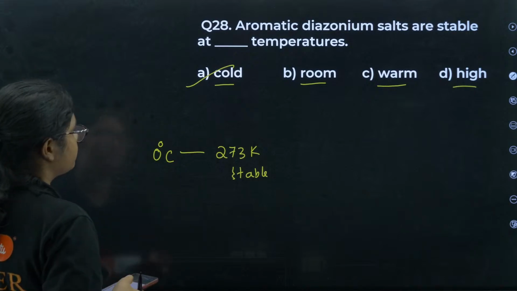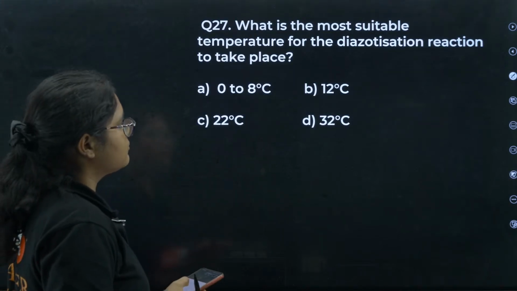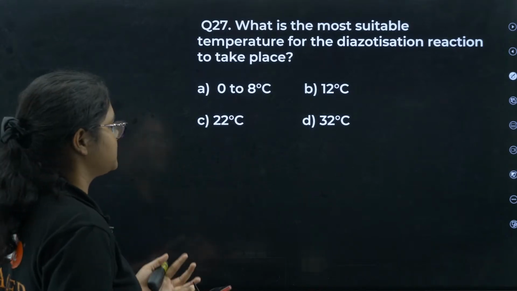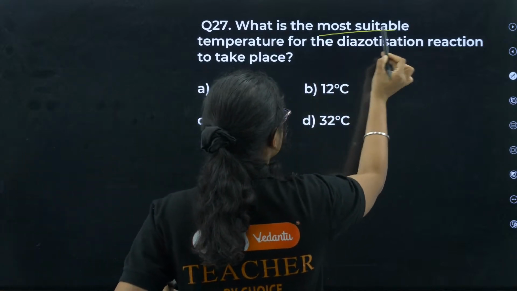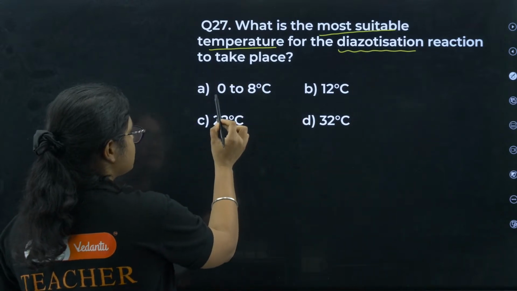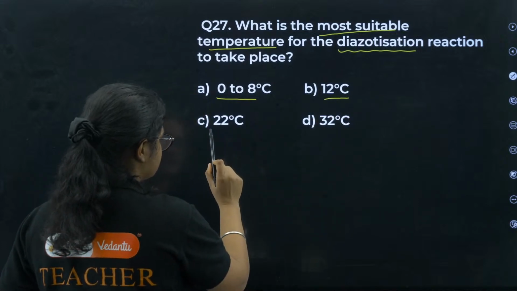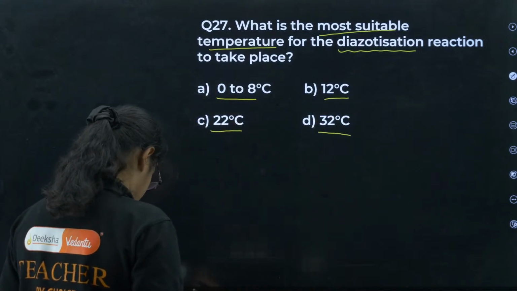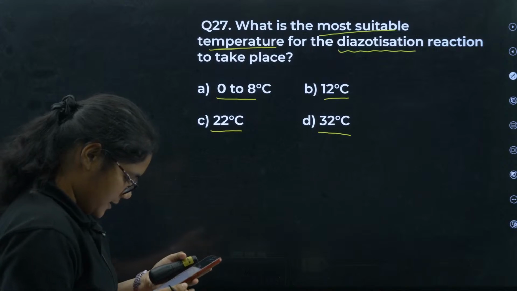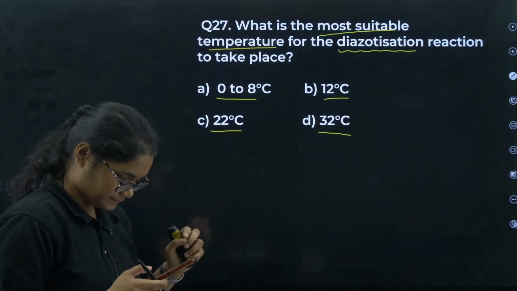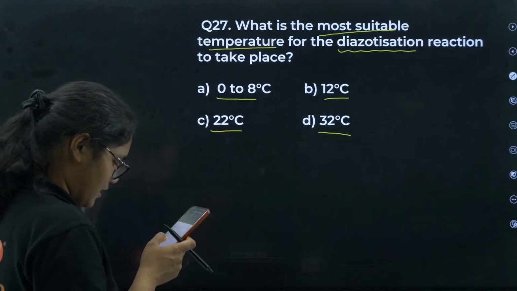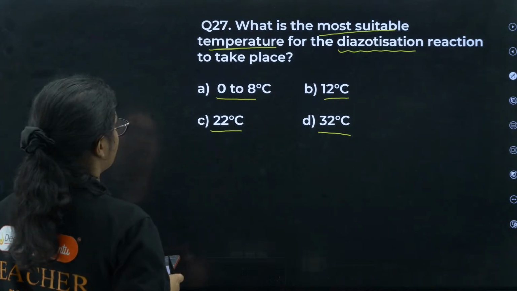Okay. Next, move to question number 27. What is the most suitable temperature for the diazotization reaction to take place? Very similar question. It is 0 to 8 degrees Celsius, 12 degrees Celsius, 22 degrees Celsius or 32 degrees Celsius. So which one will be the correct answer here? Let me see who is able to answer this one. Yes, A is the correct answer. Aryan, Radhika, Lakshmi, Pradeep, Gauri, Sanjana, all of you are correct.